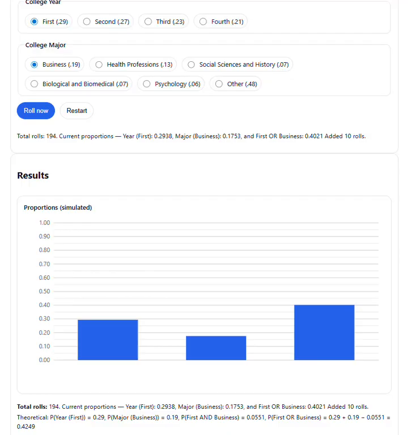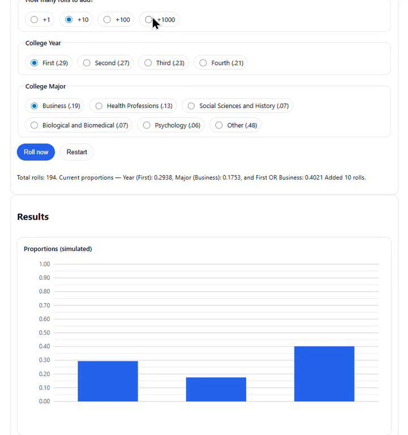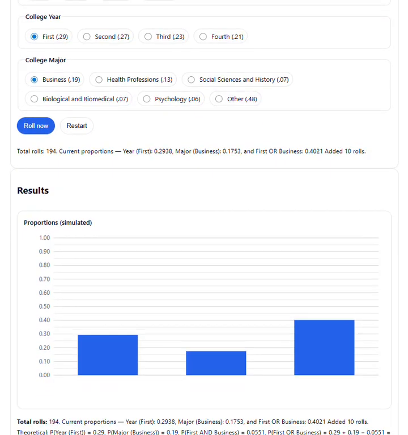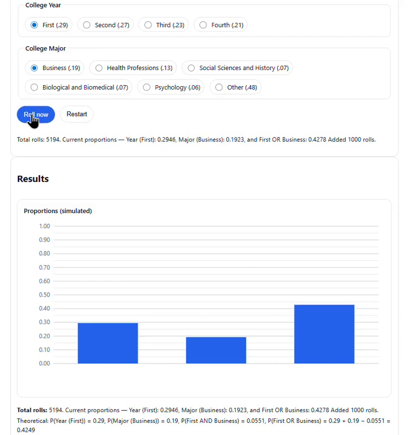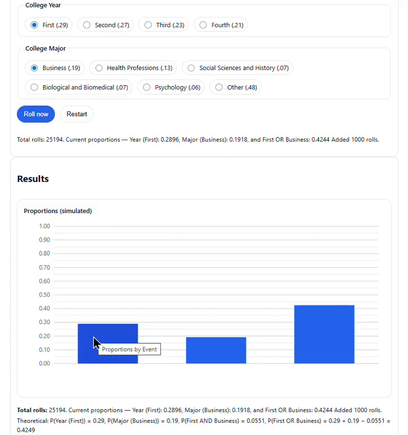And if we pull them out at, let's say, 1,000 at a time, then we get to, well, we've pulled out 13,000 surveys. Let's get up to 25,000. There we go. Now our observed proportion of people who are first-year college students, we would expect 0.29, and our observation is 0.2896. Pretty close, very much consistent with the law of large numbers.